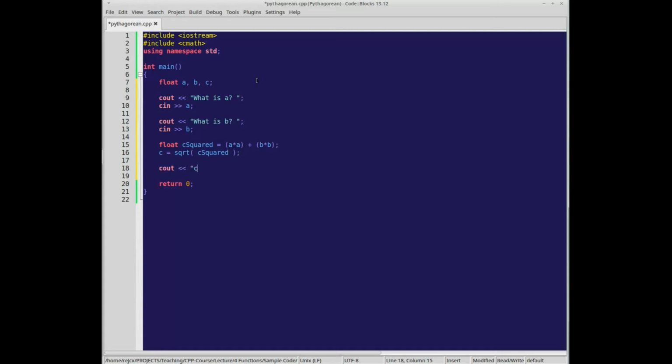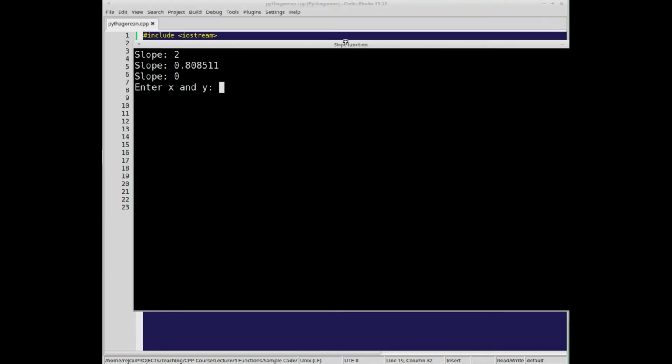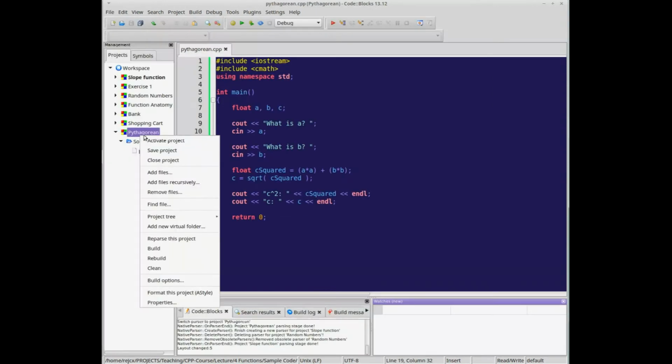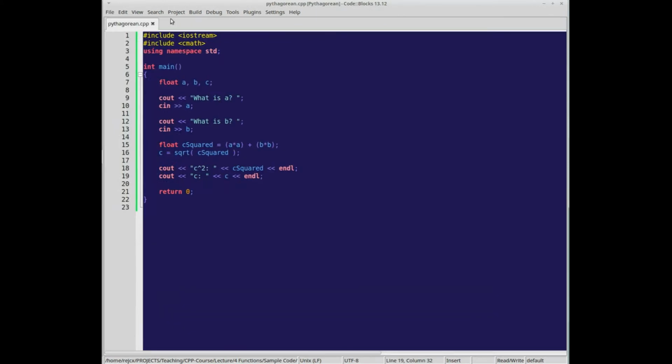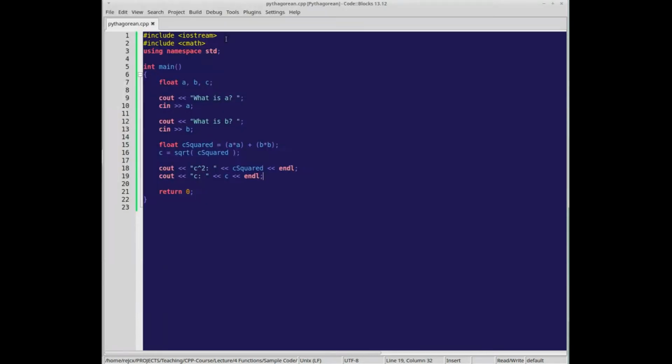So C squared is C squared, and C is C. So we run it. Oh, it's running the wrong program. Just a moment. Activate. 2, 3. So it's 4 plus 9.